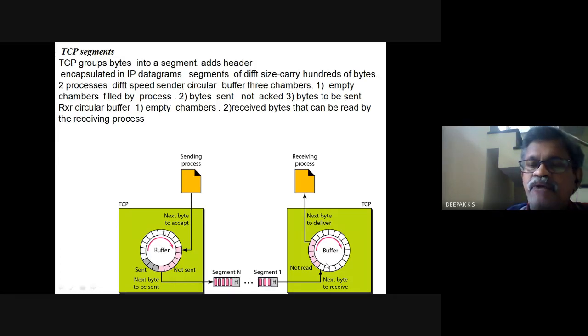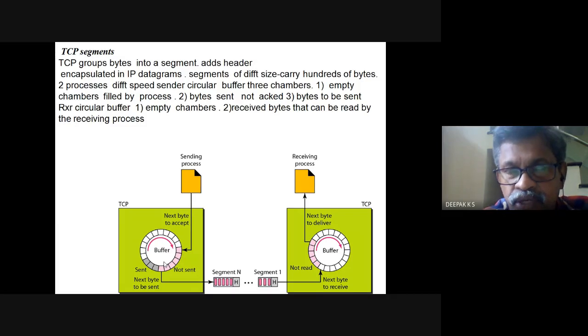At the receiver, we have only 2 chambers. One is received. The received portion would be here, but it is not forwarded to the application. And the empty portion is where the next byte received would be put. The buffer is shown as circular because once the ACK is received, this would become empty and then it will just rotate like this. So there should be buffers because the processes are operating at different speeds.